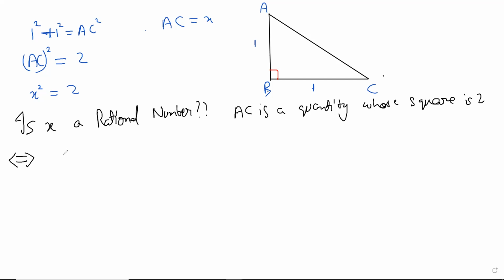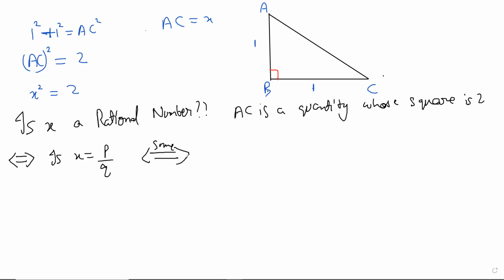Is X equal to P by Q for some P and Q? That is our question, right? And this is the same question. So when I do this, nothing has changed. I'm just unpacking.